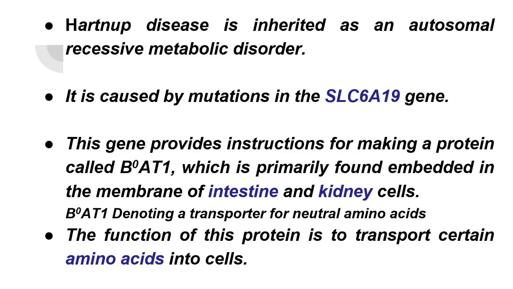For example, the mutation in the gene SLC6A19, the gene that provides instruction for making a protein, namely B0AT1, that denotes a transporter of neutral amino acid from the intestine and then kidney, which is primarily found embedded in the membrane of intestine and kidney cell for the transport of amino acid. The function of this protein is to transport certain amino acid into the cell.